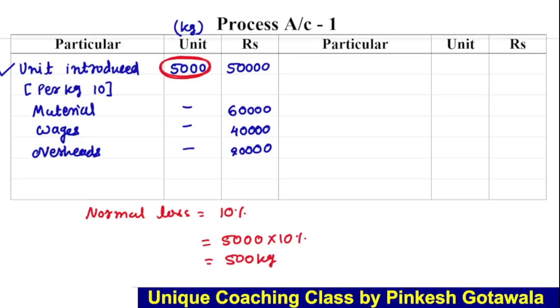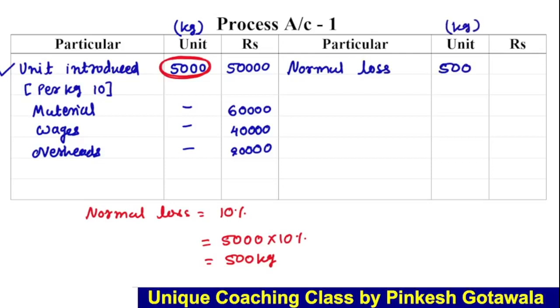And its effect will come in the process account on the credit side. Normal loss is how much? That is 500 kg. This unit is in kg.